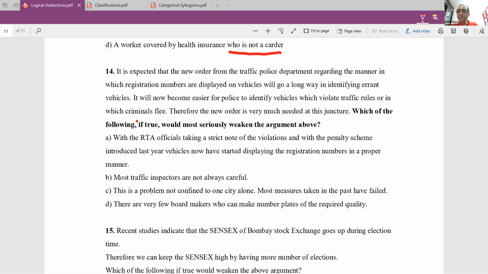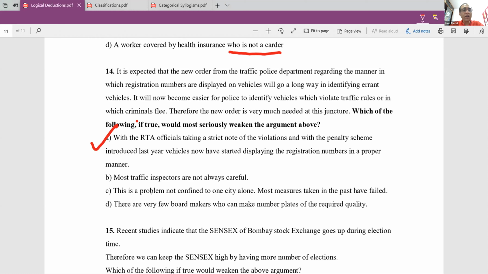If you look at A, it says RTA officials have already taken strict note of the violation and came up with a penalty scheme introduced last year. Vehicles have already started displaying the registration numbers. So displaying the registration numbers now is not going to solve the problem. To say that this new law is going to make it easier to identify errant vehicles is not true. It is weakened. Therefore, the answer is A, like most of you have got.